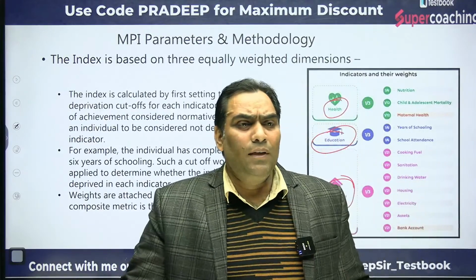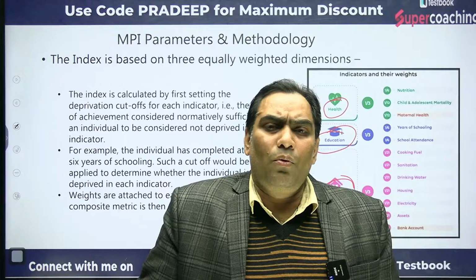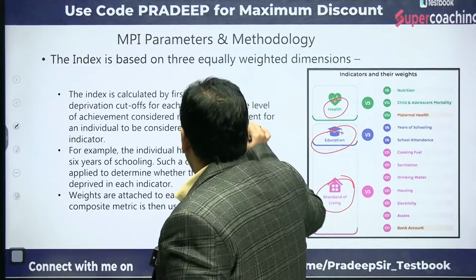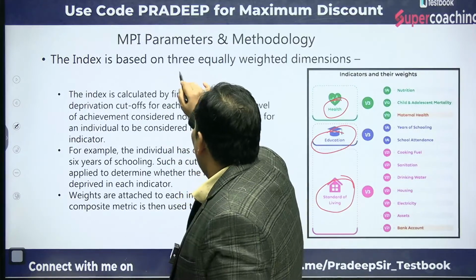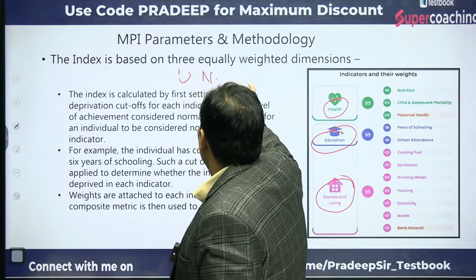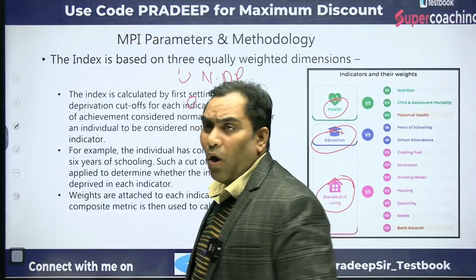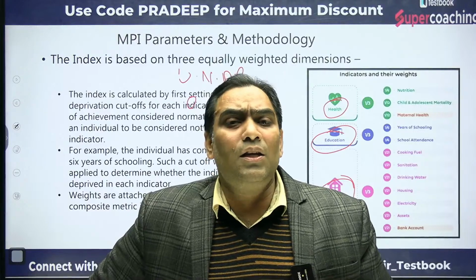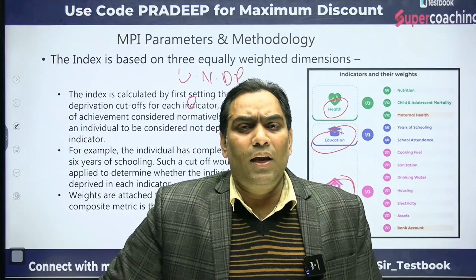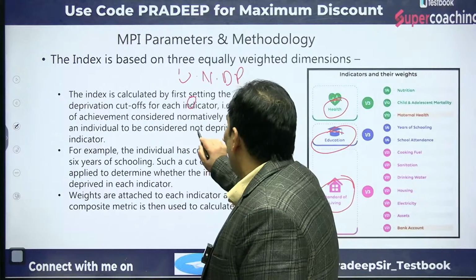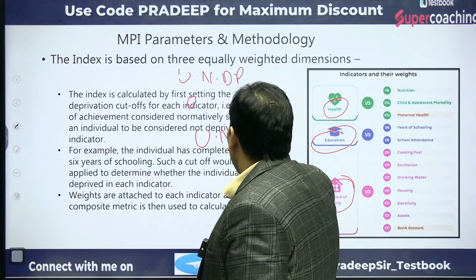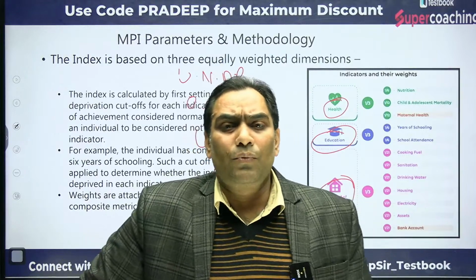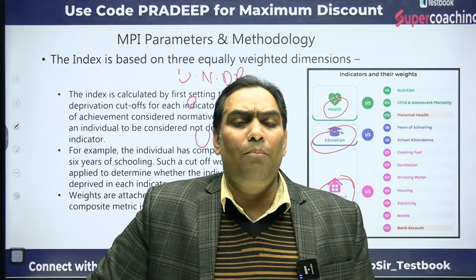Let me summarize once again: the multidimensional poverty index is being published by UNDP and Oxford for the Poverty and Human Development Initiative. That multidimensional poverty index is being published by UNDP and the Oxford Poverty and Human Development Initiative.